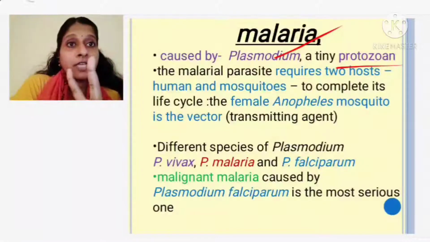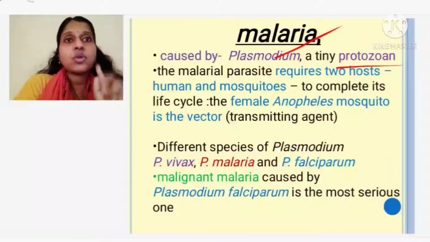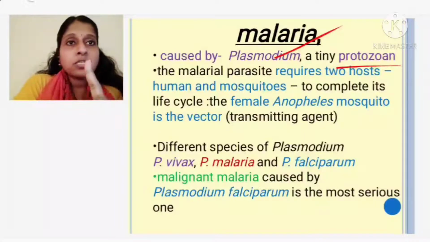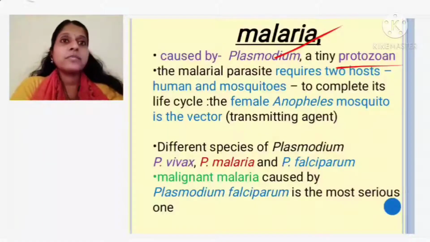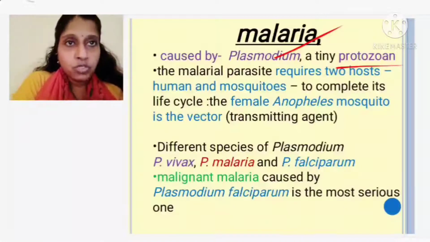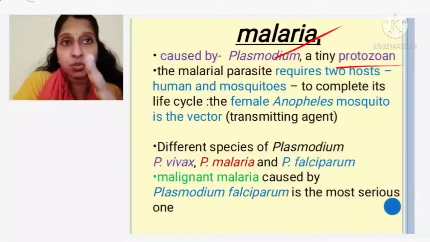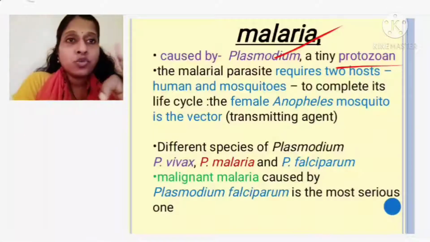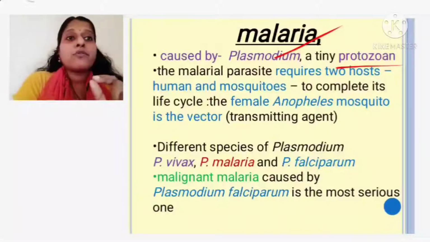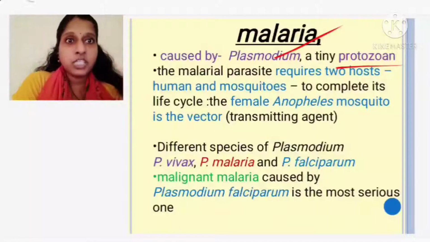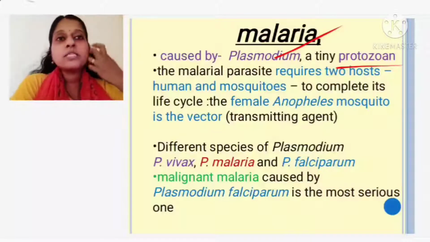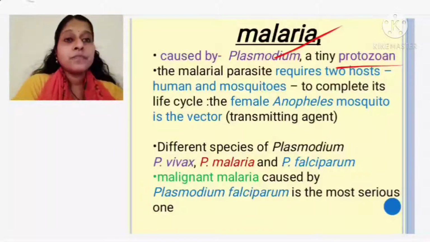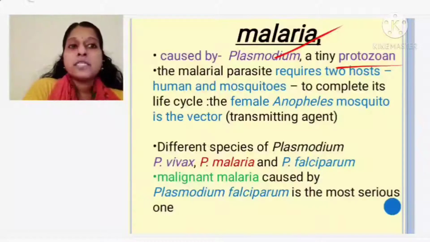It is a digenetic life cycle, which means they need 2 hosts to complete their life cycle. Okay, with one host they cannot survive, they need 2 hosts. So what are the 2 hosts? One is the human and second one is the mosquito. That type of life cycle we call as what? Digenetic. Two hosts are needed. That's why it is called a digenetic life cycle.